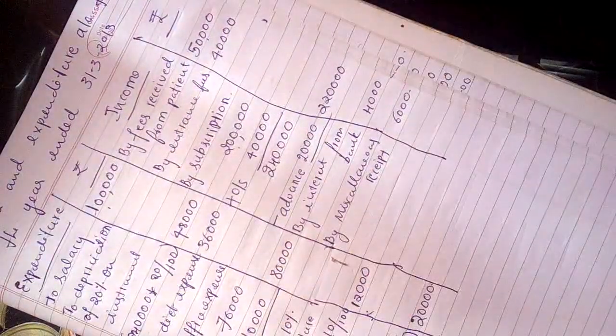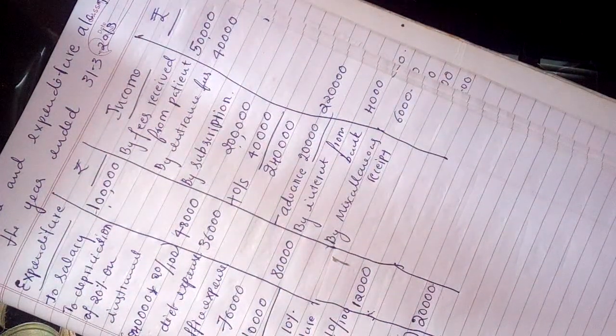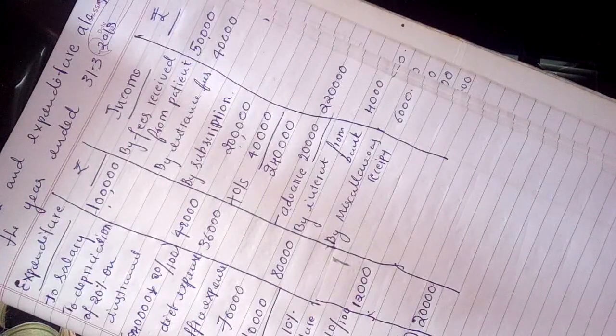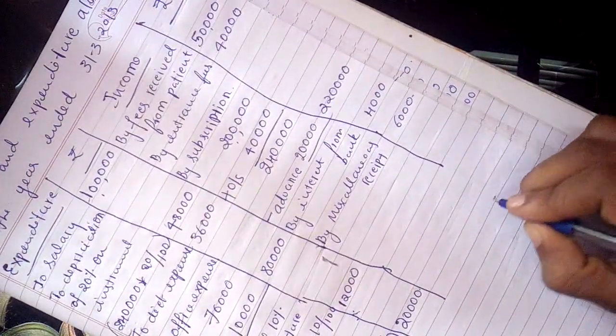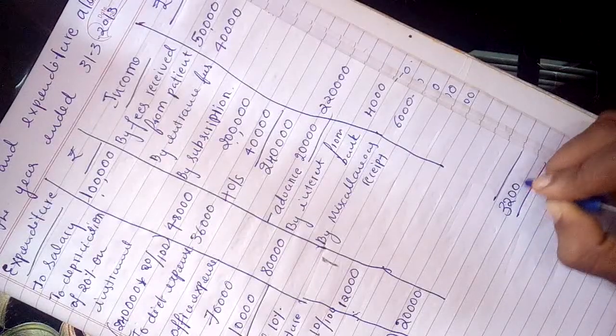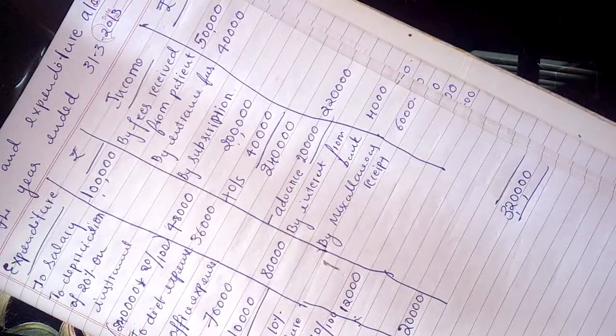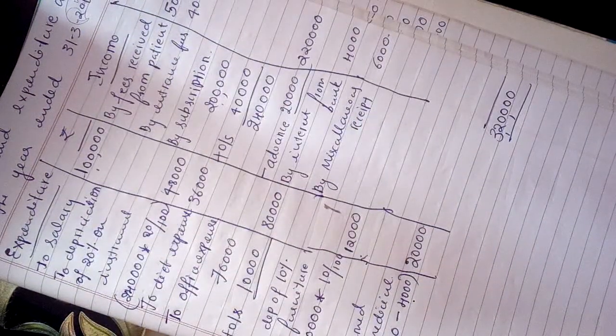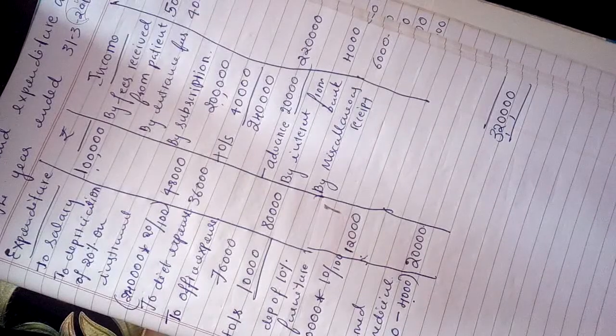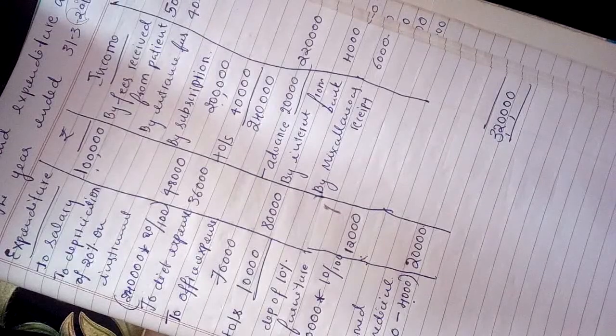Now see the debit side total. The total is 50,000 plus 40,000 plus 2,20,000 plus 4,000 plus 6,000. So the total of the income side is 3,20,000. I'll write down 3,20,000 here. Now see what is the total of the expenditure side. So 1 lakh plus 48,000 plus 36,000 plus 80,000 plus 12,000 plus 20,000. So 2,96,000 is the expenditure side.